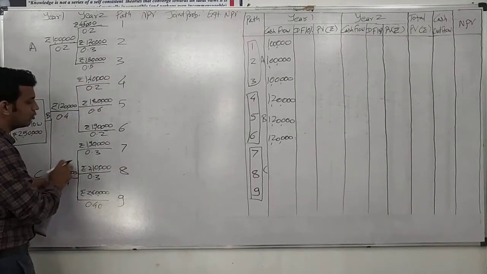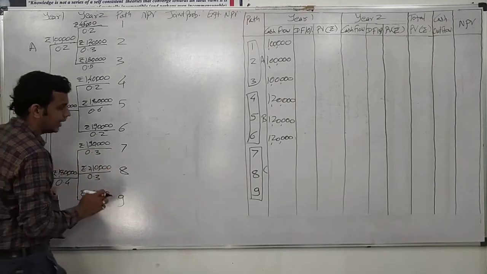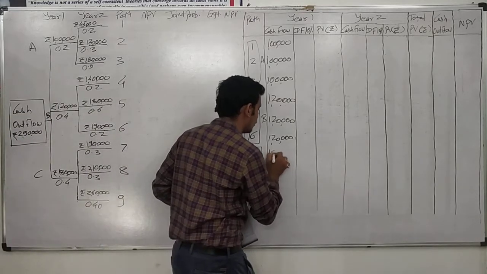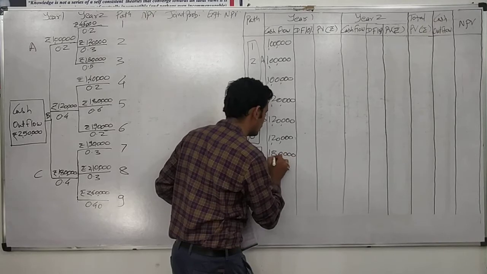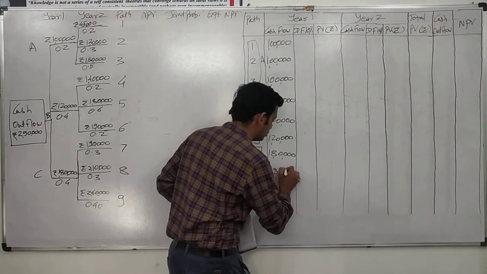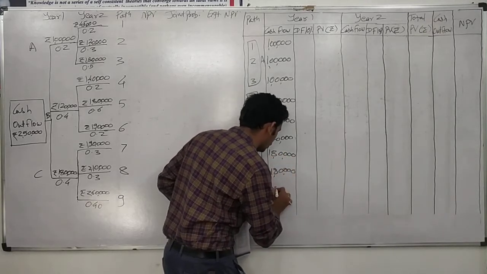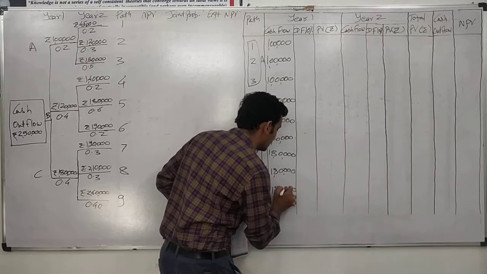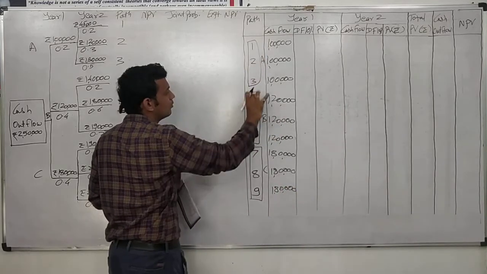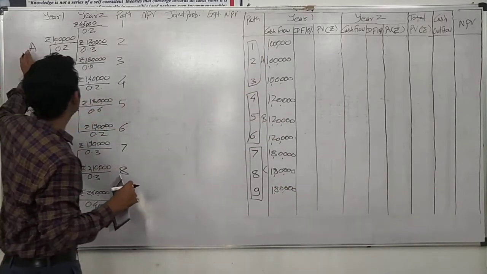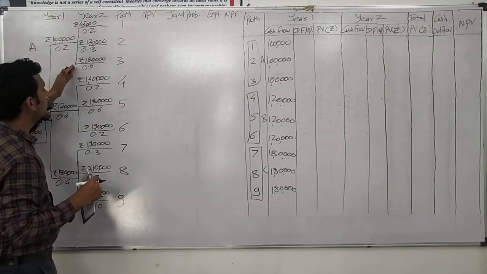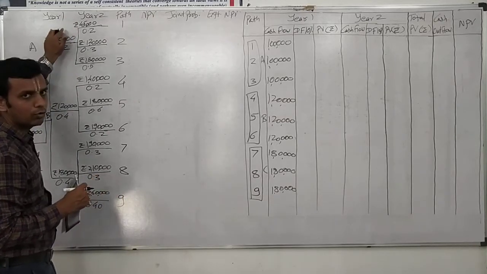Similarly 1,80,000 for 7, 8 and 9, as the year 1 cash inflow is constant for each set of three. For situation A, for these three, the cash inflow would be 1 lakh.